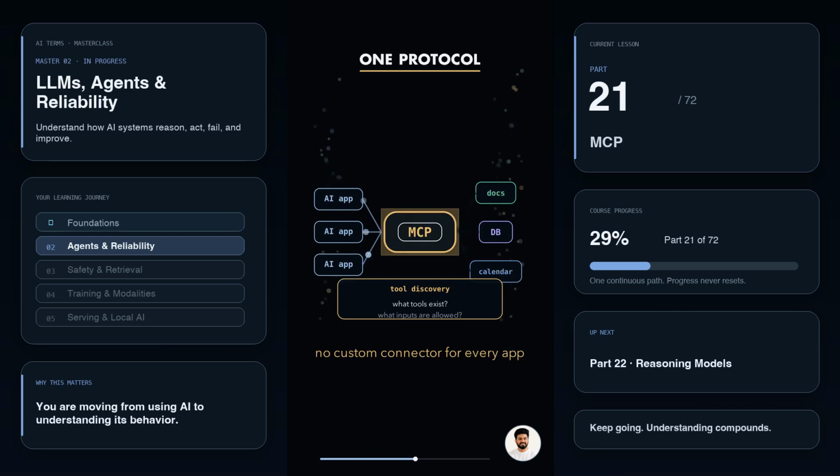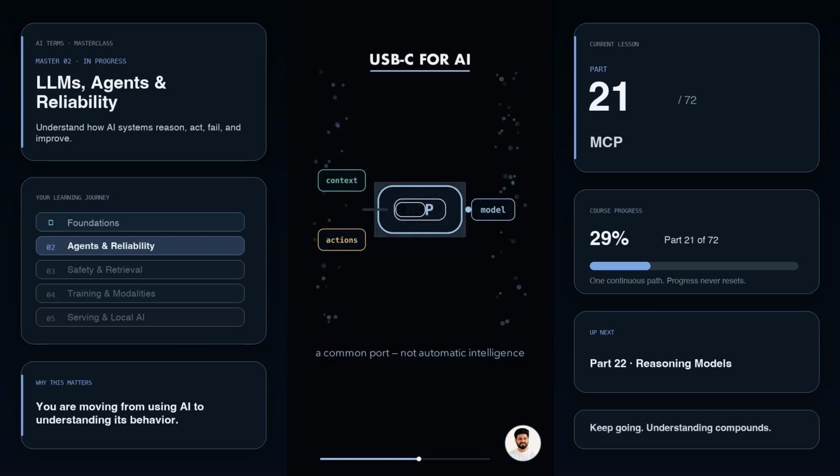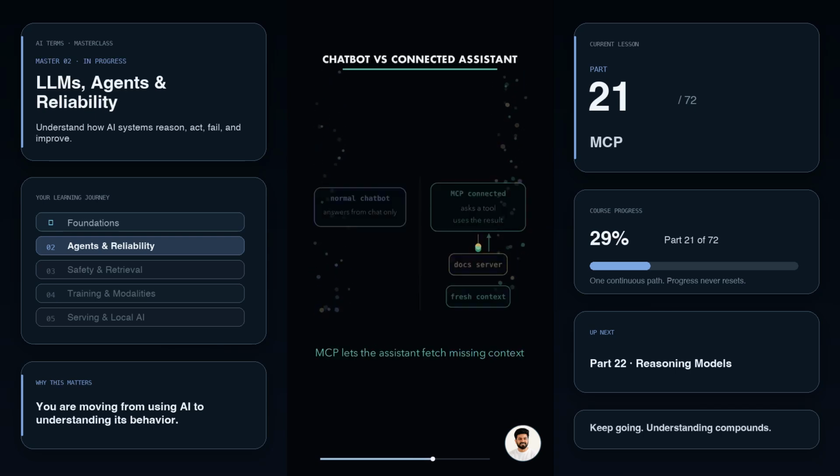That is why people compare MCP to USB-C for AI. Not because it makes the model smarter by itself, but because it gives the model a common port for context and actions. A normal chatbot only answers from what it sees in the chat. An MCP connected assistant can ask a connected tool for the missing context, then use the result before answering.